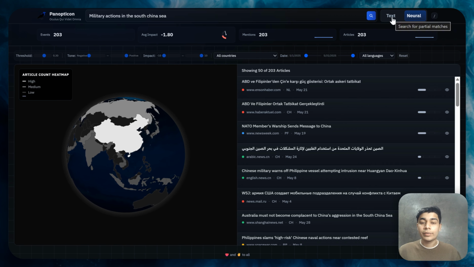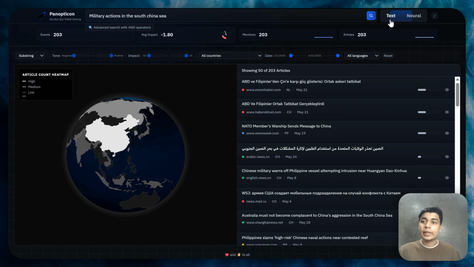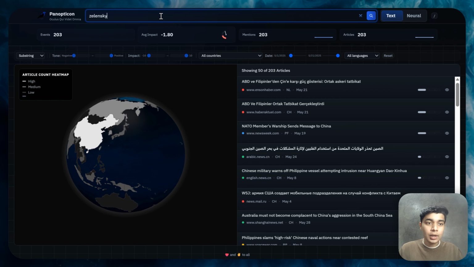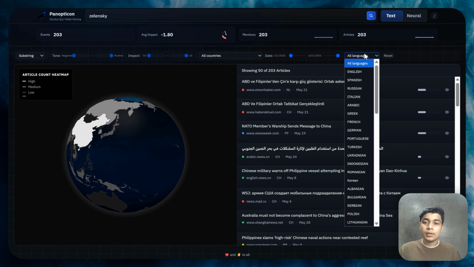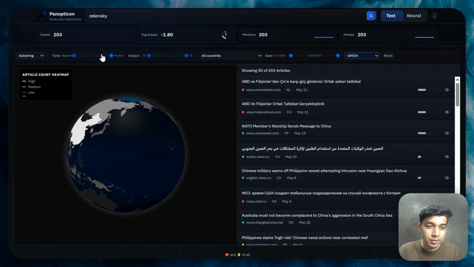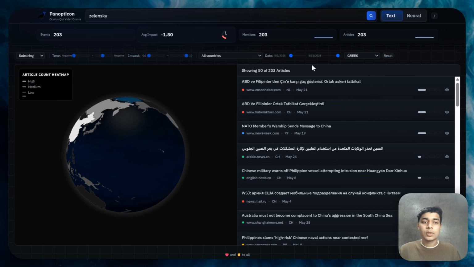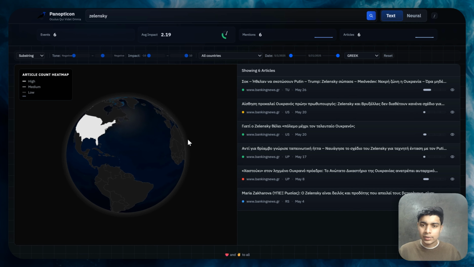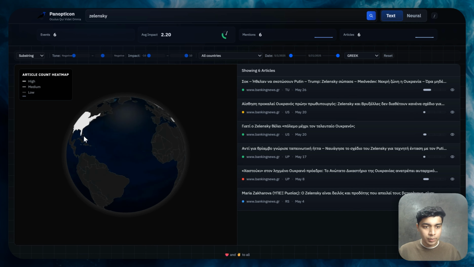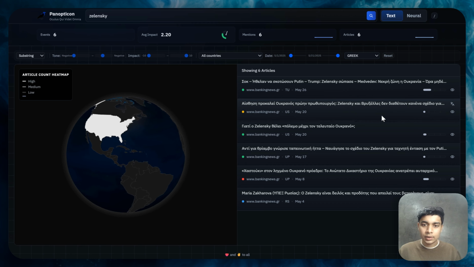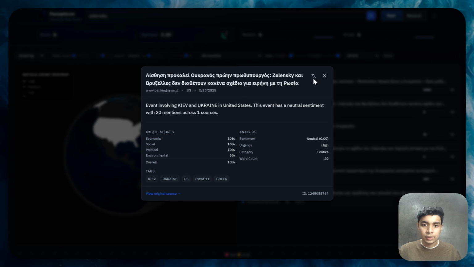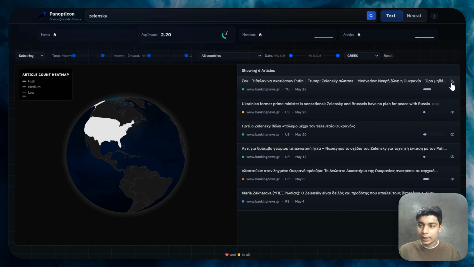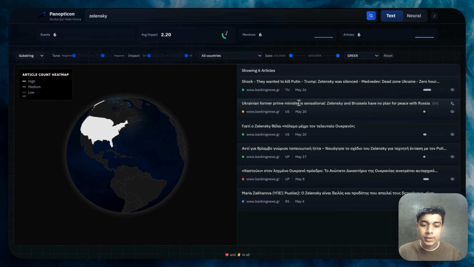More importantly, if you want to look at very specific keywords across the global news coverage, let's say I want to look at coverage of President Zelensky in Greek that is negative in tone. So I'm just going to filter accordingly and head search. And as you can see, we've got 6 articles. It's talking about Zelensky in either Russia or America. Let's just take a look at what this means. Oh, sure enough, that's a fairly negative article talking about President Zelensky.